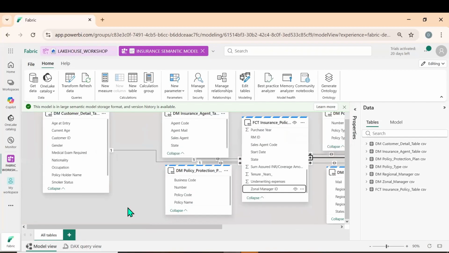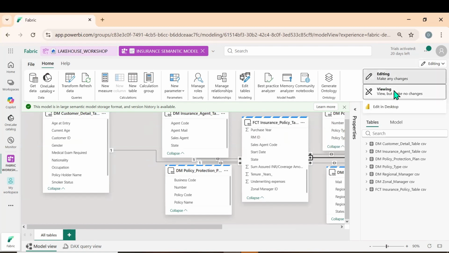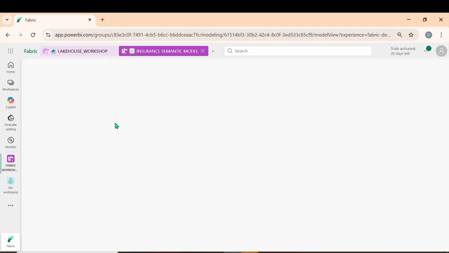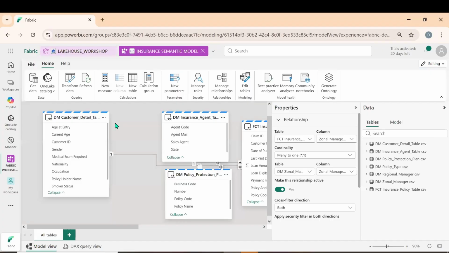Yes. Now the semantic model is ready. I mean, we just only did the data modeling part. On the top right side, you have an option, edit viewing. When you are in view mode, you can only view the tables. You cannot edit it. You find the same options in the Power Query Editor. We created the semantic model.